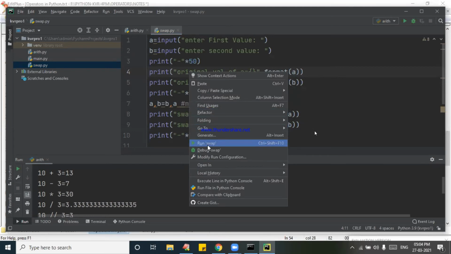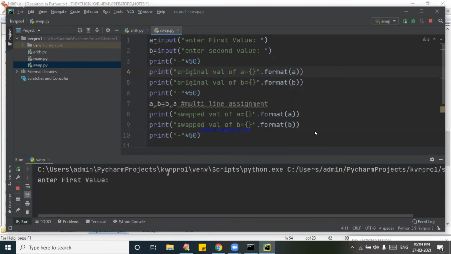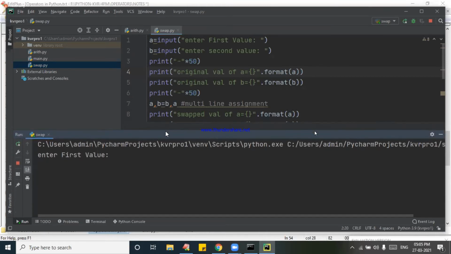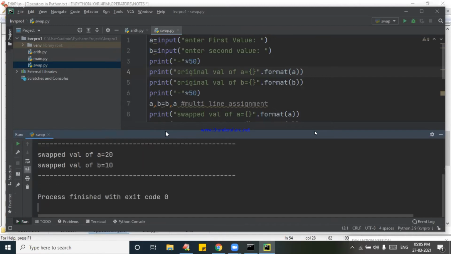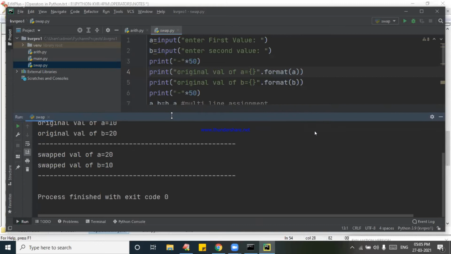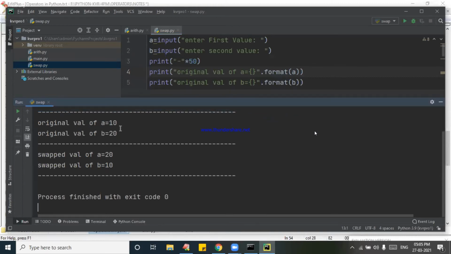Run. Swap. See, the console window is waiting for you and taking your inputs. Enter the value 10. Enter the value 20. It is not only taking numerical values, it can take even strings and float values also. Please observe the output. Original value of A is 10, B is 20. Swapped value of A is 20, B is 10.